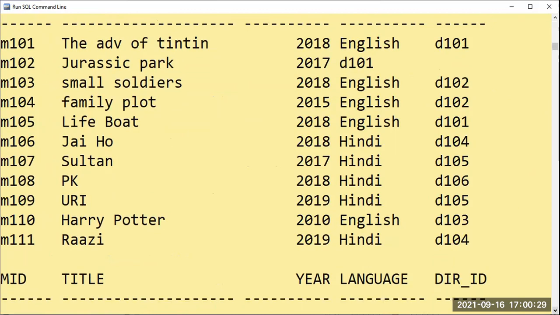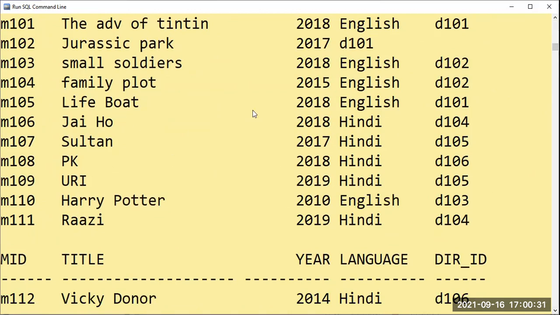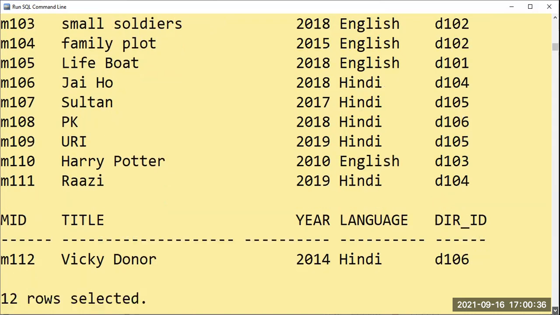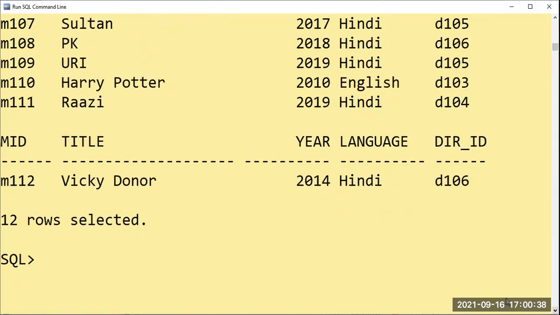Extremely sorry. Let us update the movie M102, where I have to give the values properly. I have to give the language as well as the director ID. So I'll say update movies set language equal to English.